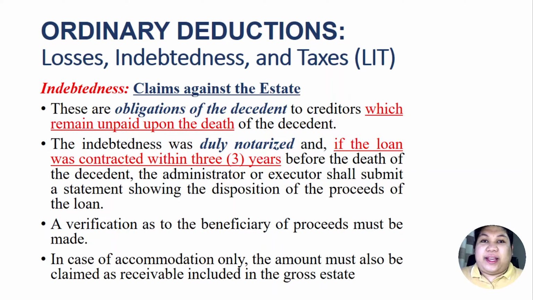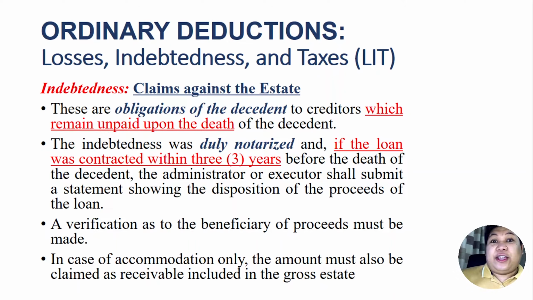estate. So when we say accommodation, this means that the proceeds of the loan is not used by the decedent himself, but is used by person or persons whom the decedent accommodated while he still lives. For example, if you are rich and you have many credit lines in banks and I want to loan something from that bank, but I could not loan from that bank because I have a low credit score, I might approach you and ask you to borrow something from that bank on my behalf, and I will be the one to pay you. So you will be the accommodation party and I will be the accommodated party.